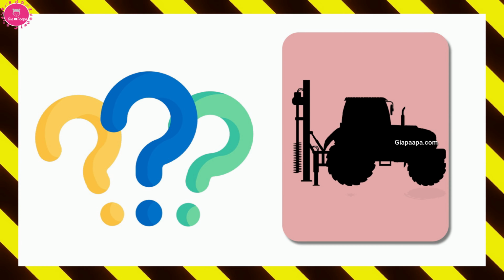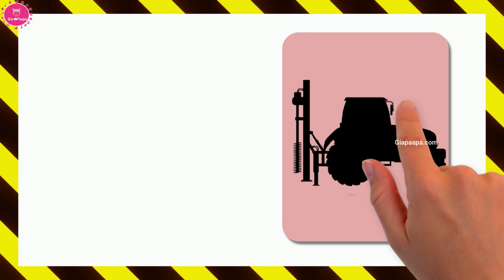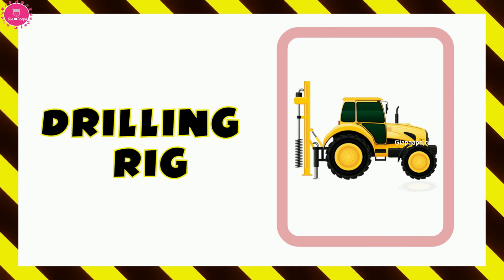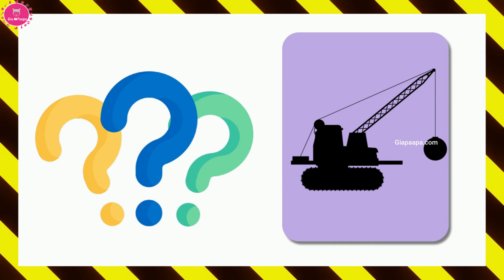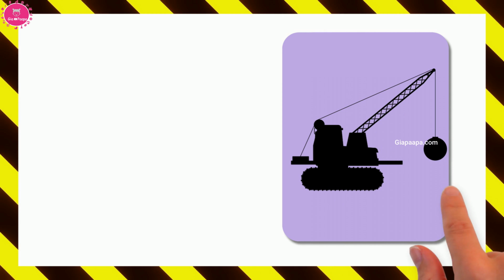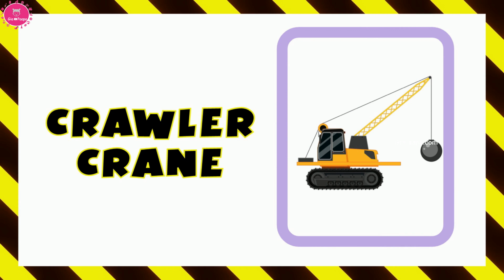What is the name of this vehicle? Let's see. It is drilling rig. Drilling rig. What is the name of this vehicle? Let's see. It is crawler crane. Crawler crane.